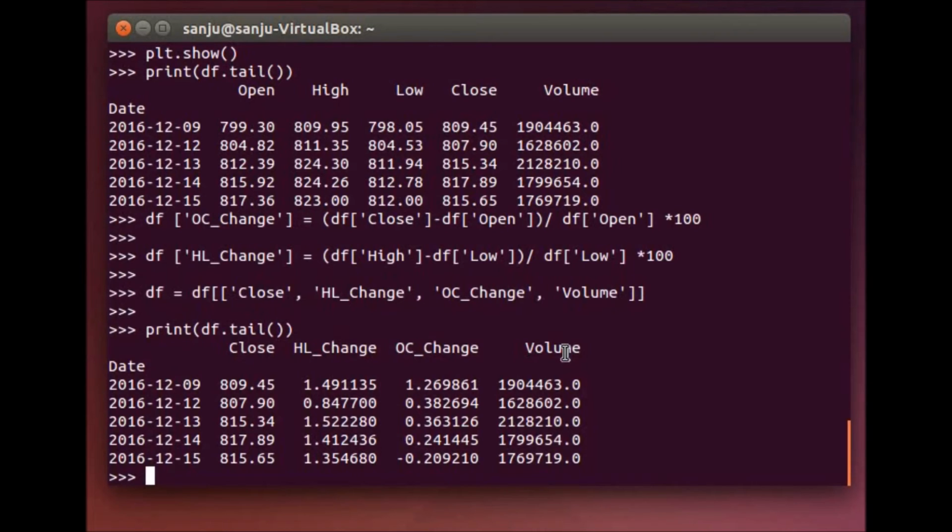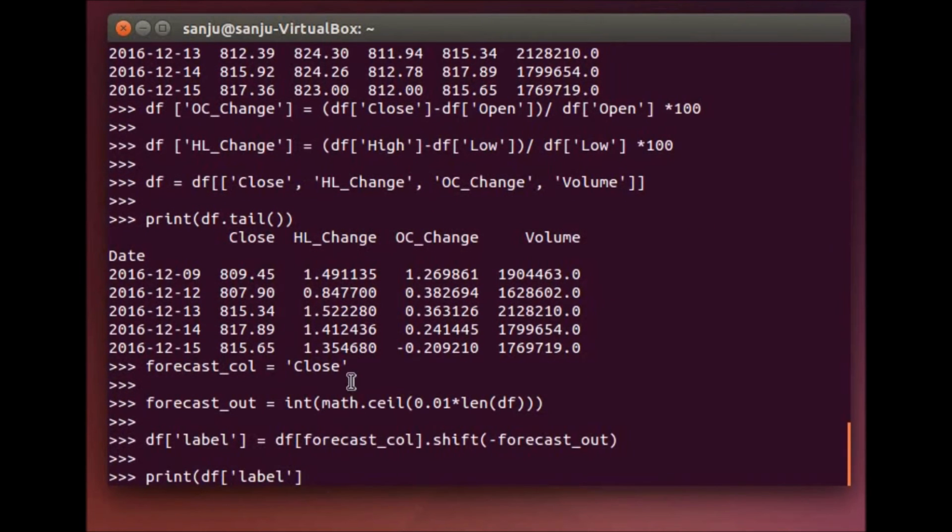So now let's try to define the features and the labels. For this, I select the close column, and then I shift this column by 10% of the data, and this shifted value I put in another column called label.